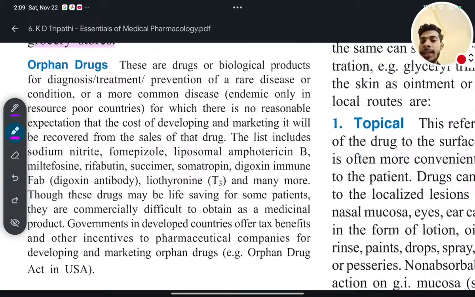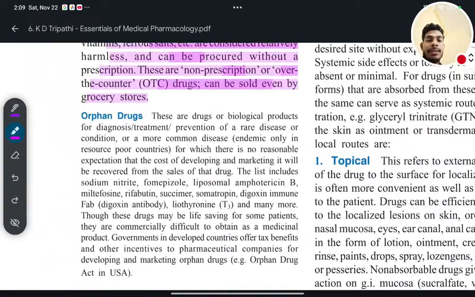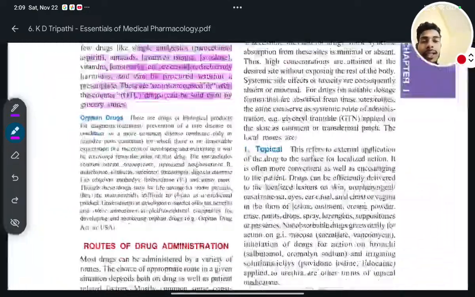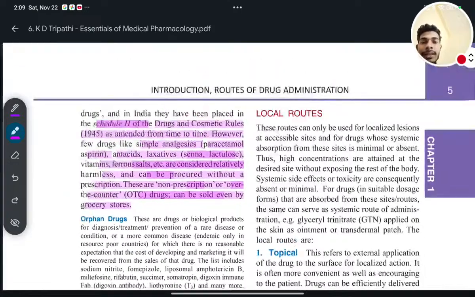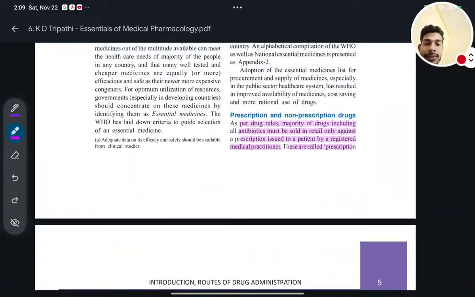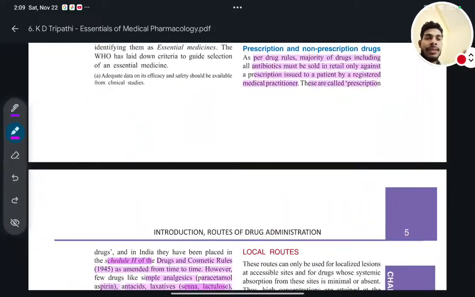Next, orphan drug. Okay. Let's complete the lecture here, and we will start another lecture. In that, we will study orphan drugs, prescription drugs, and everything.